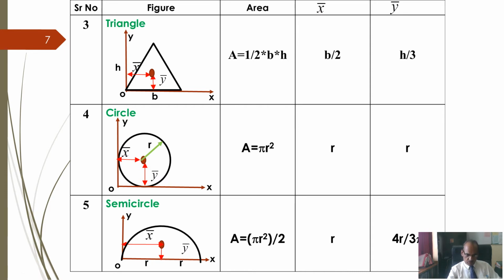So from the center, if you draw a vertical line, it will intersect at a distance r, that's why the x coordinate is r. If you draw a horizontal line, it will intersect the y-axis at a distance r. So the y coordinate is r. Now, if I assume the coordinate system at the center itself, with this as x-axis and this as y-axis, then both coordinates x and y will become 0.